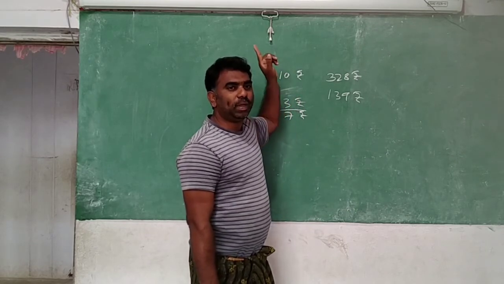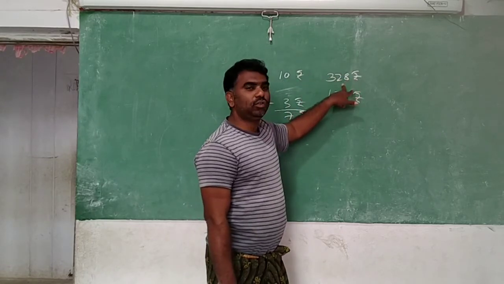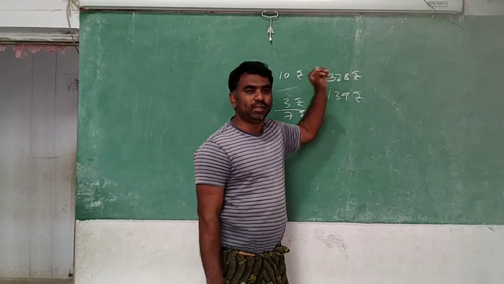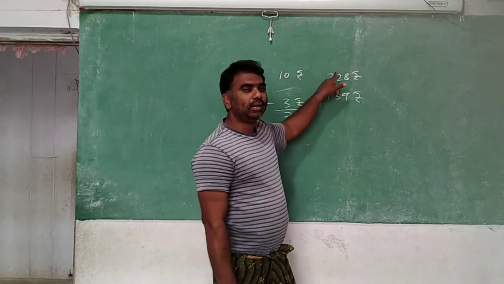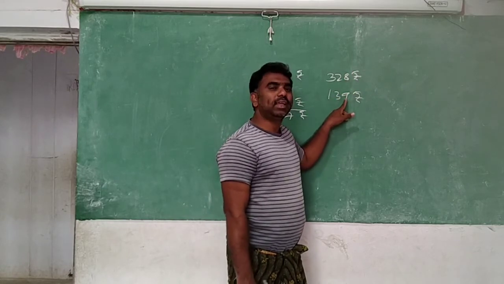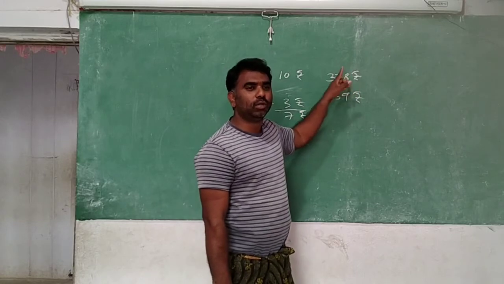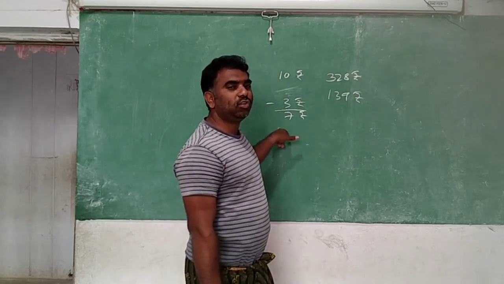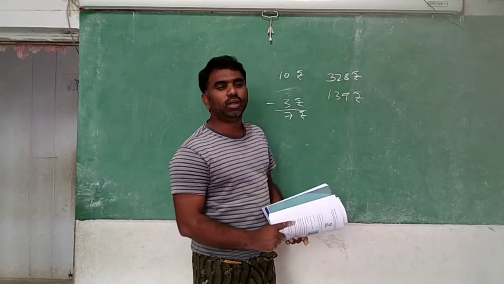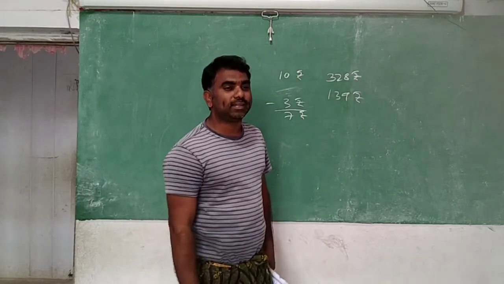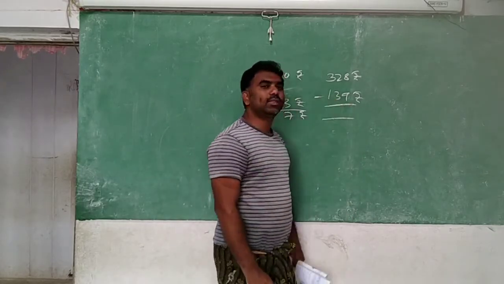Nazil went with 10 rupees, but here Anil went with 328 rupees. Afterwards, Nazil was left with 3 rupees, and here Anil was left with 139 rupees. Here he purchased a biscuit packet, here he purchased a story book. For the biscuit packet, it is 7 rupees, you are saying. For the story book, what should we do? We should do the minus, the subtraction. You know how to do the subtraction?